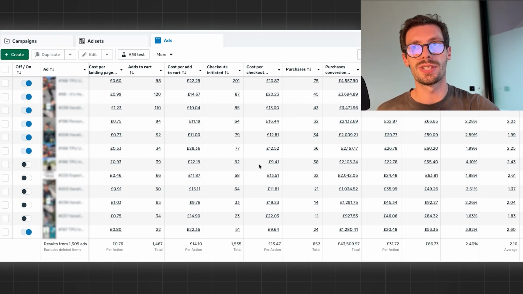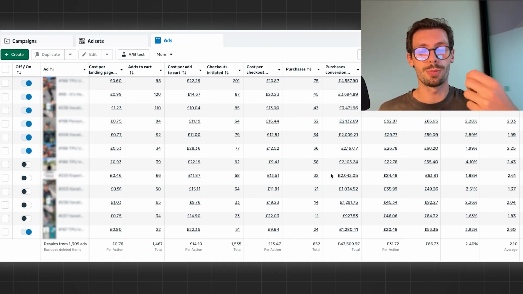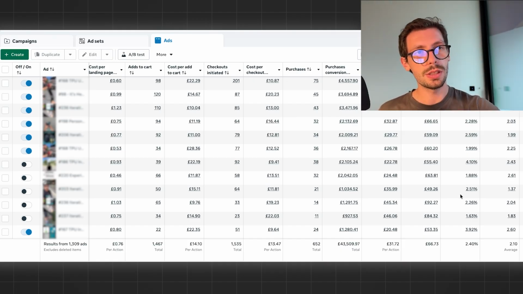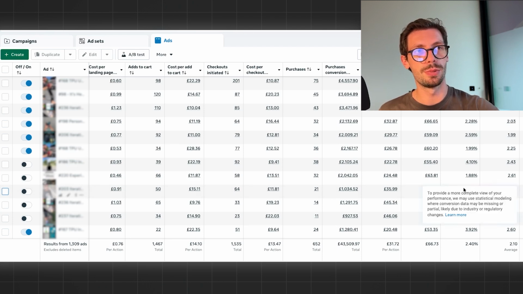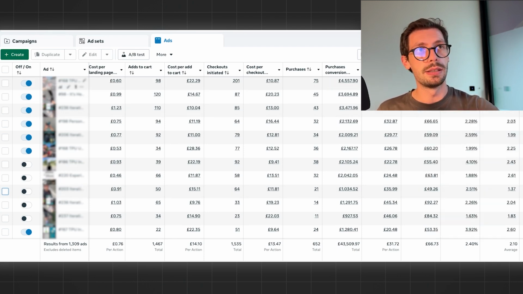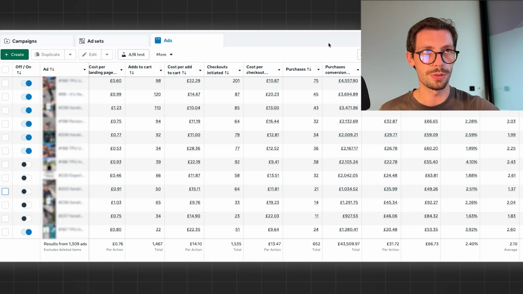Because in the end, Facebook optimizes for scale, but it never knows what your profitable ROAS and your target ROAS actually is. So if your top spending ad, let's say this would be your top spending ad with a ROAS of 1.37, is way below break even, you actually want to turn it off. And maybe you will have to downscale a bit, but then at least you can make sure that you're running profitably again.